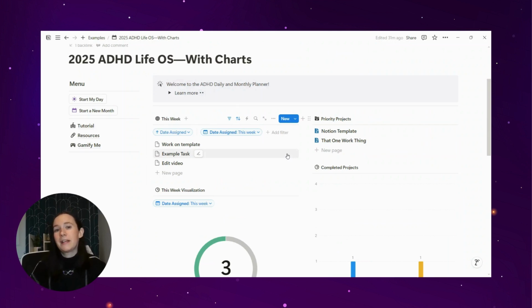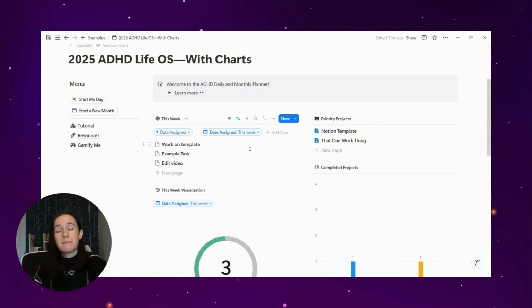I didn't add areas. I didn't add resources. I didn't add an archive, because I think that making something as simple as possible while still giving you the data that you need is important. I have a question that I ask myself for work, which is, what is the smallest possible unit that I can think of that is so small that I can't imagine not doing it? That could be make a new task or something.